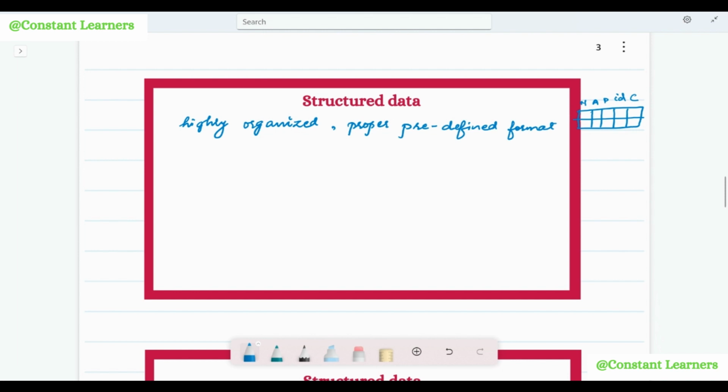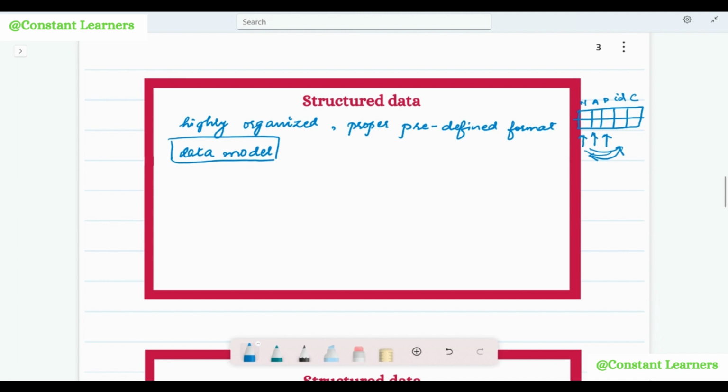So this data, that is structured data, is highly organized, and it requires a proper predefined format. Okay, so here the name has to go in this column only, the age has to go in this column only. It cannot be interchanged with one another. All right. Now, since structured data is highly structured in a proper format, it can fit into a data model. This is a very important aspect of data, that is data model.